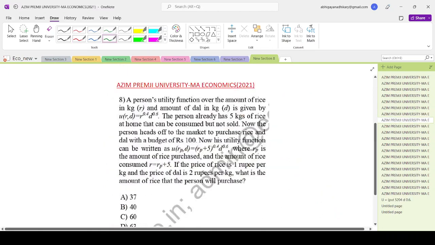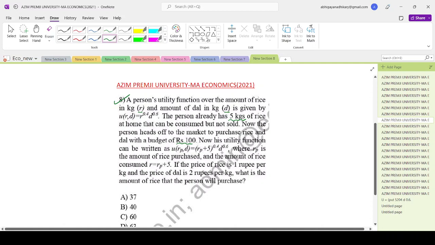So now moving on to question number 8 of the Azim Premji University M Economics 2021 paper. A person's utility function over the amount of rice in kg denoted by R and the amount of dal in kg denoted by D is given by this Cobb-Douglas setup. A person already has 5 kgs of rice at home that can be consumed but not sold. Now the person heads off to the market to purchase rice and dal with a budget of rupees 100.